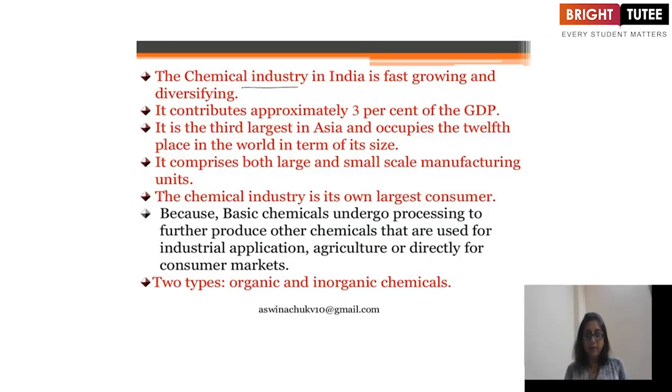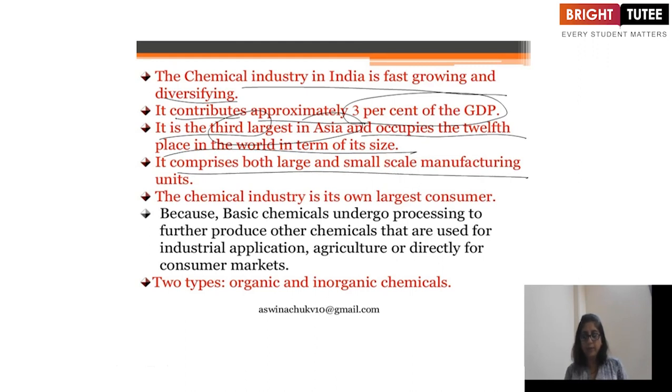The chemical industry in India is fast growing and diversifying. It contributes approximately 3% of the GDP. It is the third largest in Asia and occupies the 12th place in the world in terms of its size. It comprises both large and small scale manufacturing units. The chemical industry is its own largest consumer, because basic chemicals undergo processing to further produce other chemicals that are used for industrial application. So agriculture is directly or indirectly a consumer market.